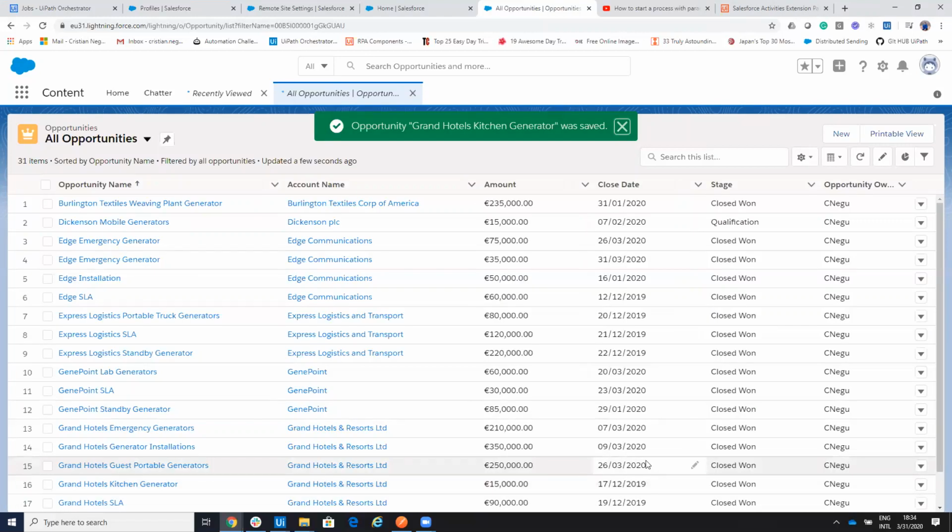The system changes and the system triggers our procedure, and the procedure will send a command to the orchestrator, and the orchestrator will start the process with the opportunity name and the opportunity description.